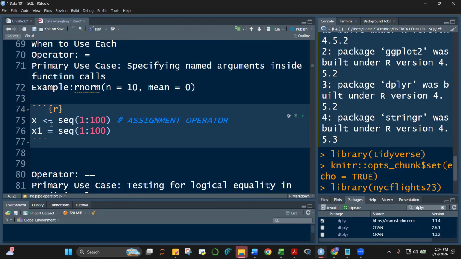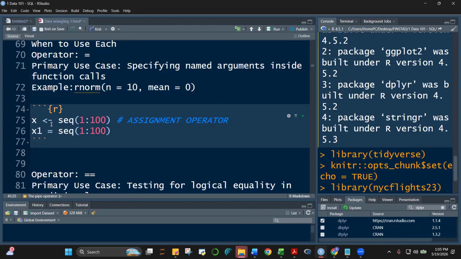Kasi sometimes, for example, x is equal to, then mag-rnorm ka. Tapos dun sa rnorm as a function, meron dun equal to sa loob nun, when you're writing the standard deviation, the mean, the number of observations, gagamit ka ng equal to dun.